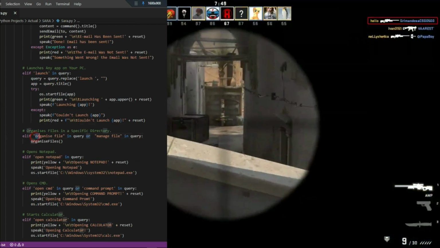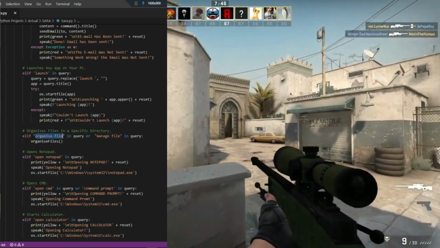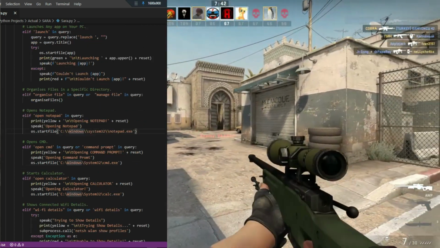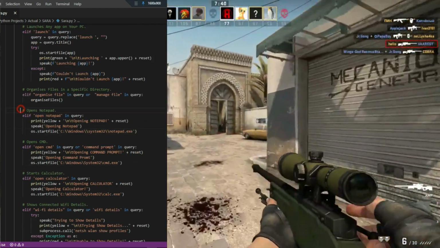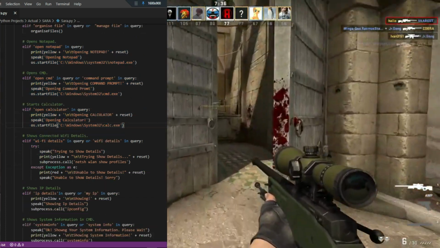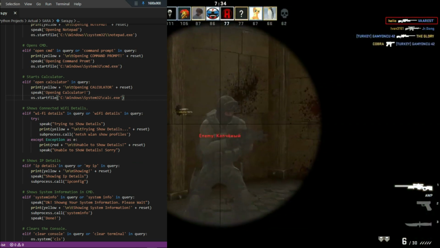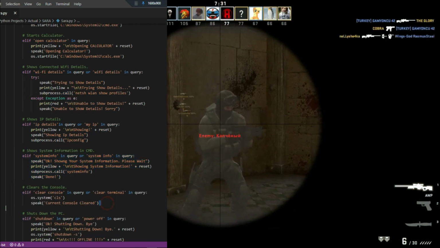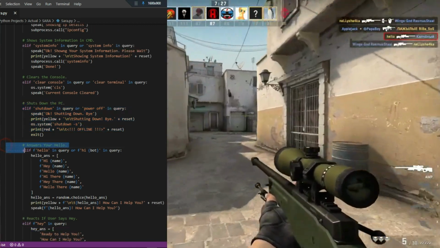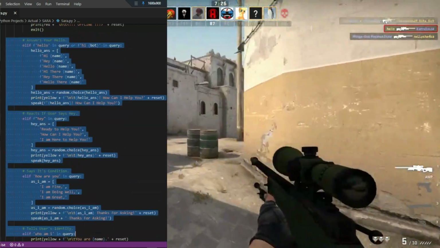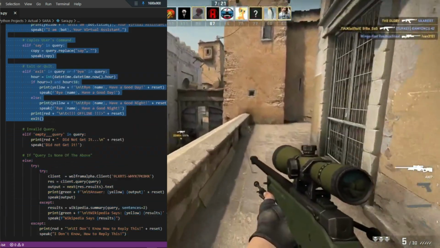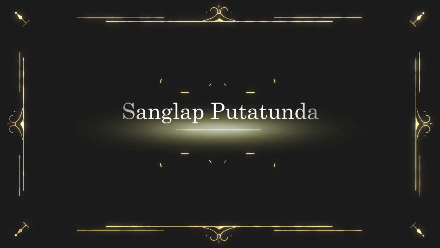And the unique thing about this is it can organize files, which other assistants can't. Okay, so here are some built-in apps which it will open from the directory. And it can also show Wi-Fi details, IP details, system info, etc. It can clear the console. It can shut down your PC on one command. And I have not added the chatbot module, but I have made it almost like a chatbot, not totally. So that's all guys, and check it out.